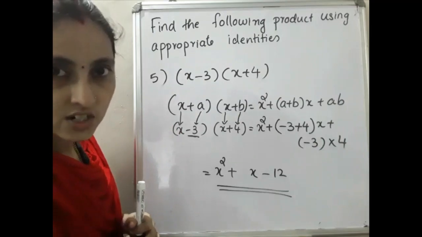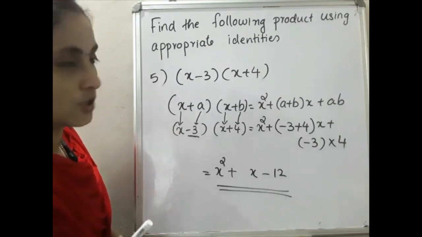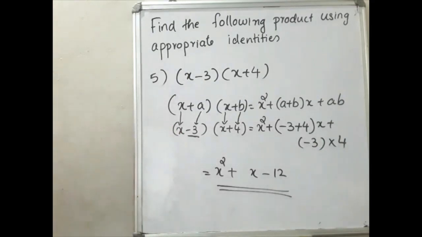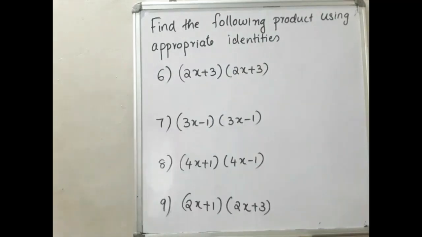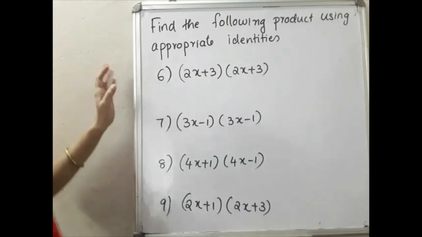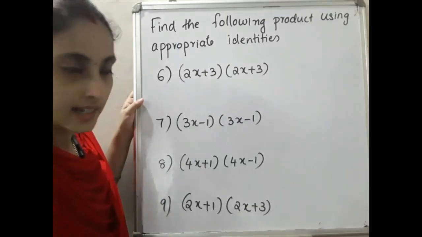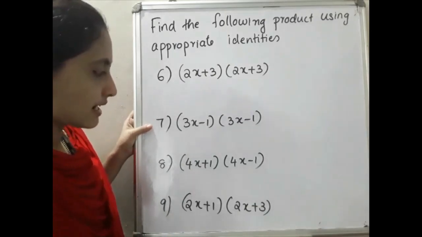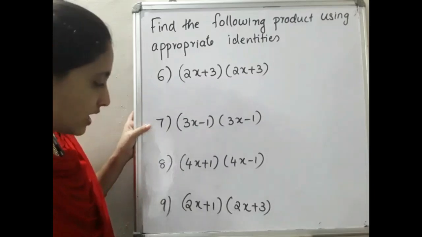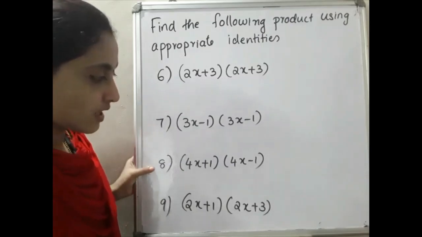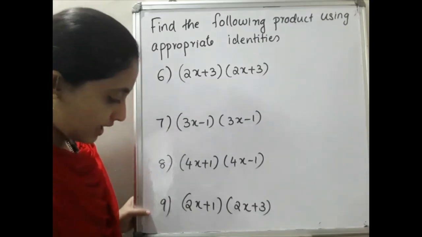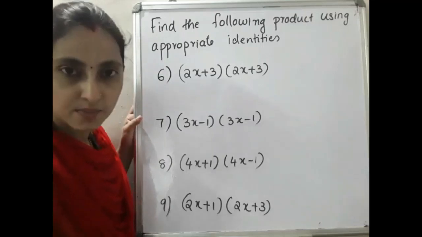Shall I give the additional questions? Yes. So please write down the sixth question. These are our 4 questions. First one is 2x plus 3 into 2x plus 3. Second one is 3x minus 1 into 3x minus 1. The next is 4x plus 1 into 4x minus 1. And the last one is 2x plus 1 into 2x plus 3.